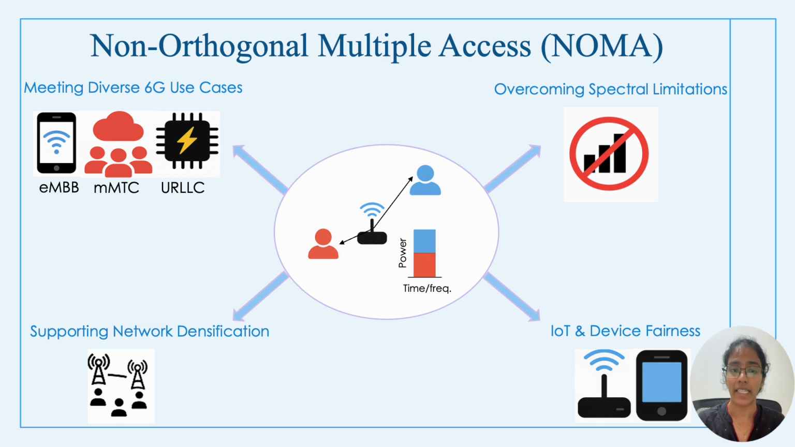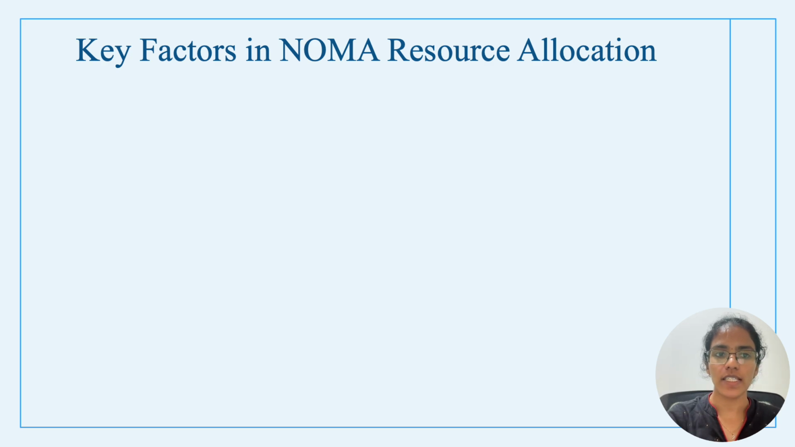At the receiver, a technique called successive interference cancellation or SIC is used to decode signals. This improves spectral efficiency, fairness, and connectivity, which are key requirements for 6G. Of course, the challenge is how do we allocate resources optimally in NOMA?